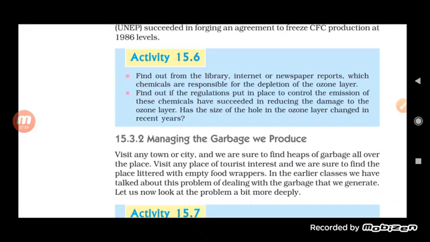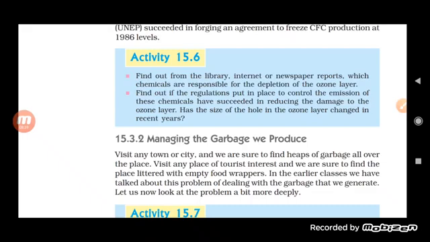Now see here, CFC is not only released by refrigerants, but aerosols and air conditioners also release CFC, which is responsible for ozone depletion. Now let us see the next topic, and the next topic is managing the garbage we produce.